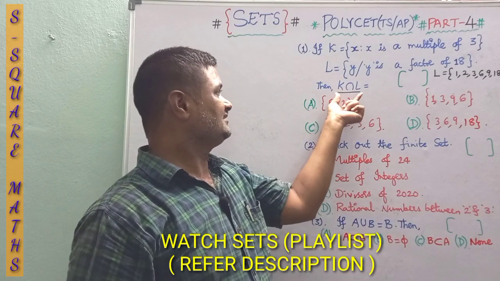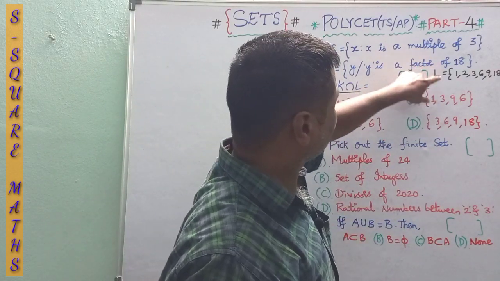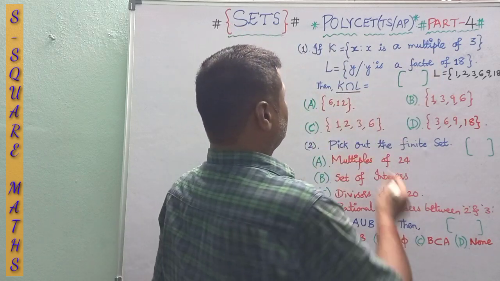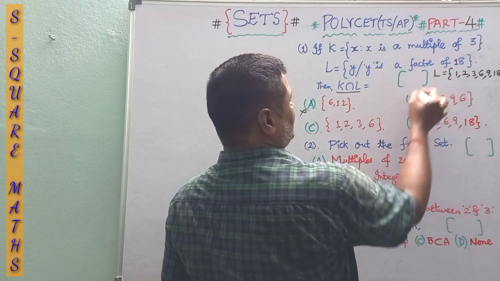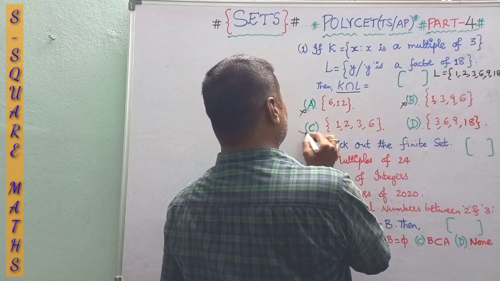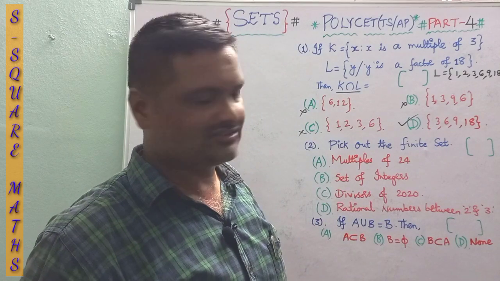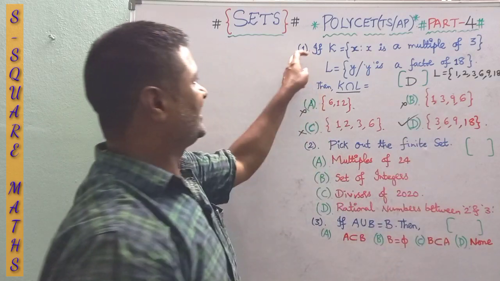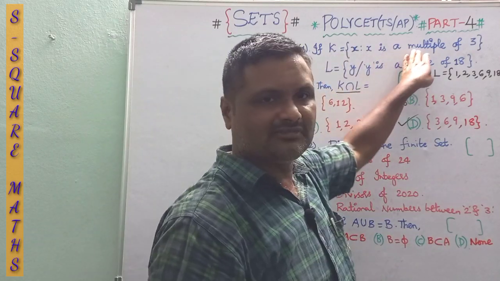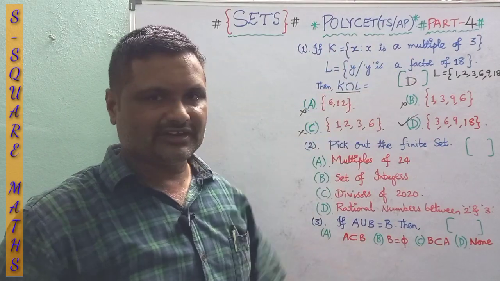So they are asking K intersection L, the common elements of K and L. Anyhow A is not possible, and this also is not possible, anyhow not possible, and finally this one is our D option. Since the set of all common elements of K and L is infinite in number, I did not list it out. In 30 seconds you can do it.